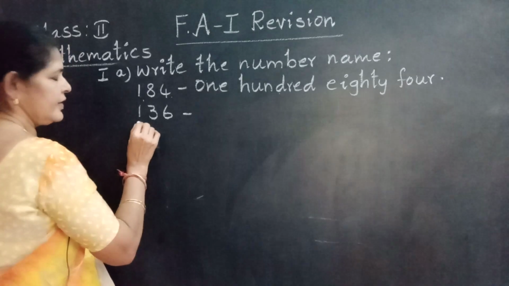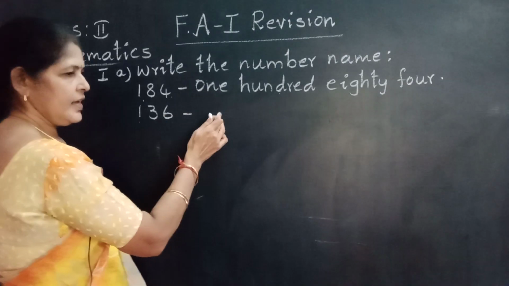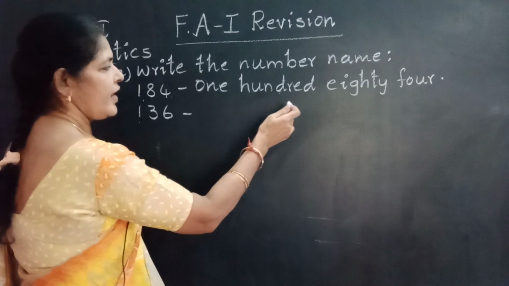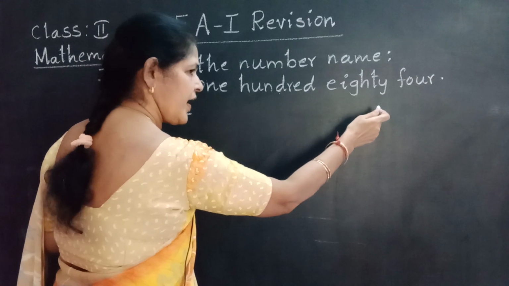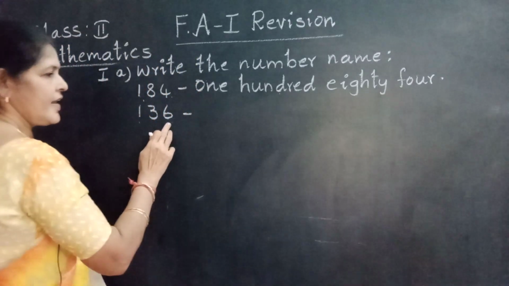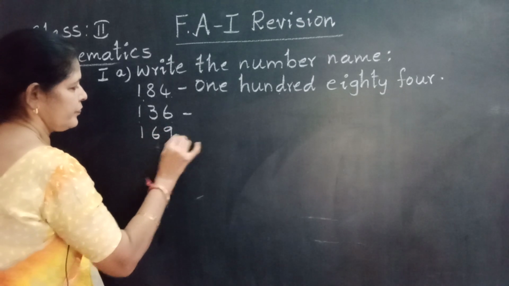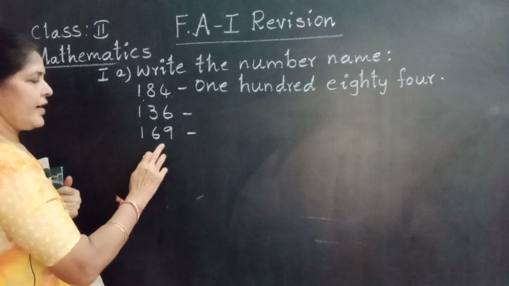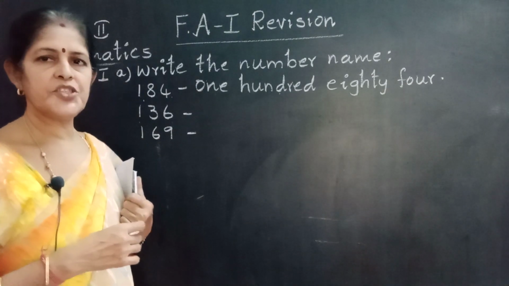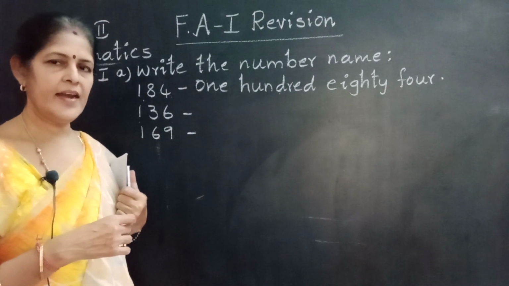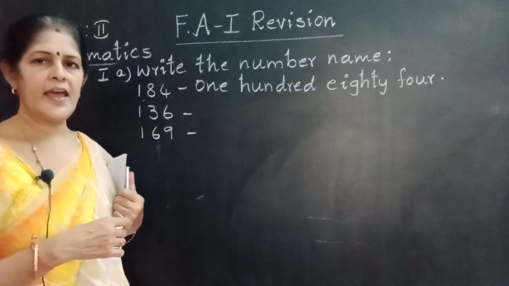Next number, 136: ONE HUNDRED THIRTY SIX. One more number, 169: ONE HUNDRED SIXTY NINE.